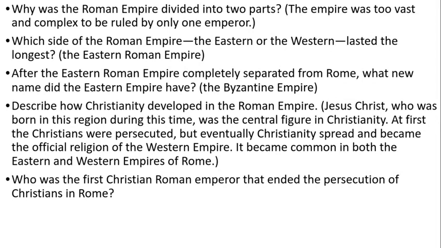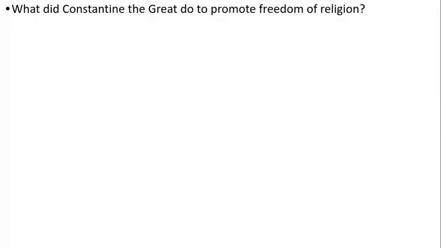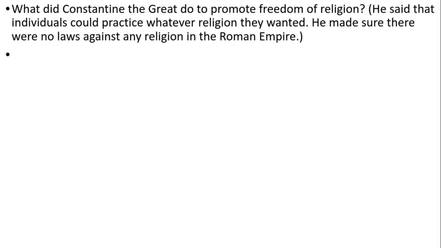Who was the first Christian Roman emperor that ended the persecution of Christians in Rome? Constantine the Great. What did Constantine the Great do to promote freedom of religion? He said that individuals could practice whatever religion they wanted. He made sure there were no laws against any religion in the Roman Empire.